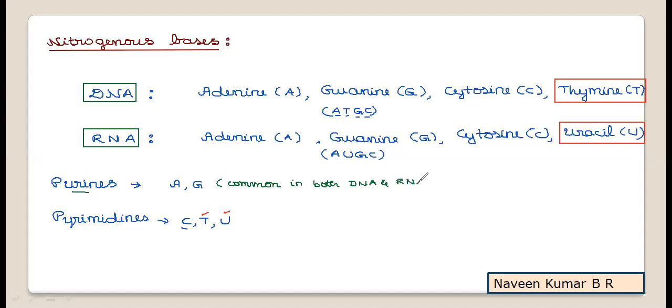Similarly, among the pyrimidine bases, cytosine is common, seen in both DNA and RNA nucleotides. Whereas thymine is seen only in DNA.